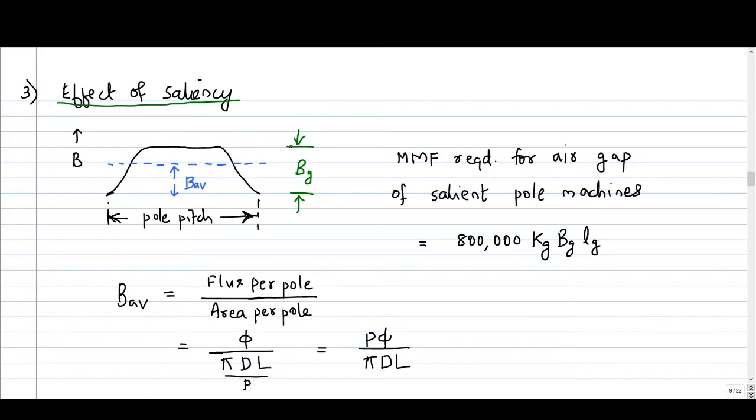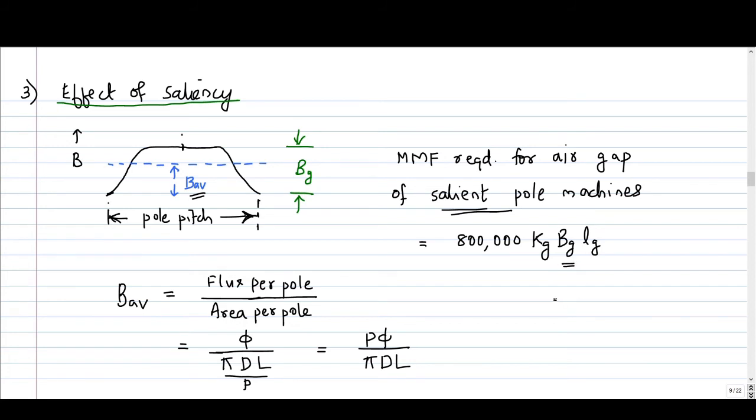You have a peak value Bg and the average value of this distribution is B average, Bav. The MMF required for air gap of salient pole machines is calculated by 800,000 into kg into Bg Lg. What is Bg? Bg is the peak value of flux density under the midpoint of the pole.